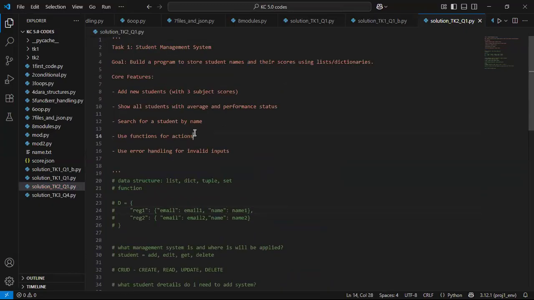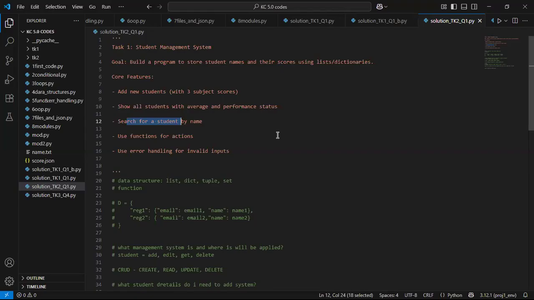So remember, I said that we should include functions for actions and functions for error handling. Basically, the actions here are adding students, showing students with their average and performance, and maybe searching as well. Those are the major actions. If there is a need for any additional actions, we will incorporate those functions as well.